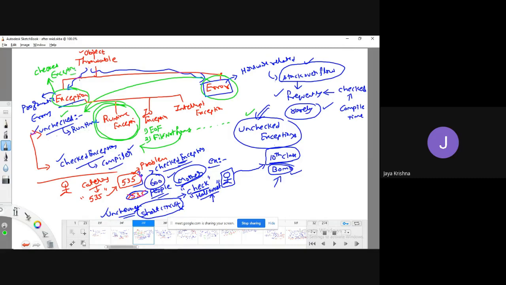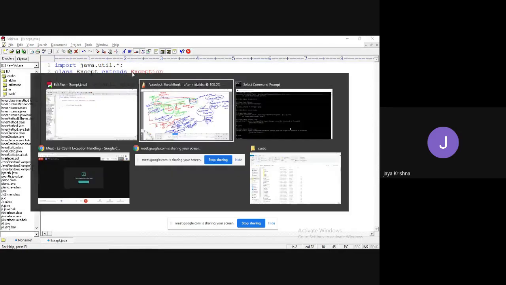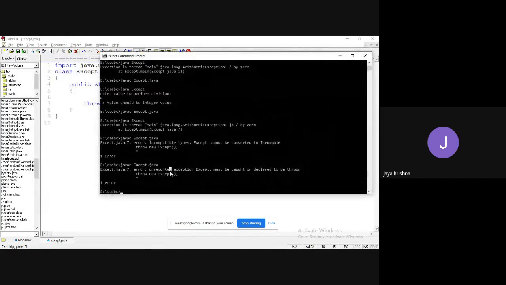Exception is a checked exception. Why checked exception? Because it contains a combination of both unchecked as well as checked exceptions. So if a class contains at least one checked exception, then that class becomes a checked exception. That is the reason during the compile time itself, it is going to raise an error.